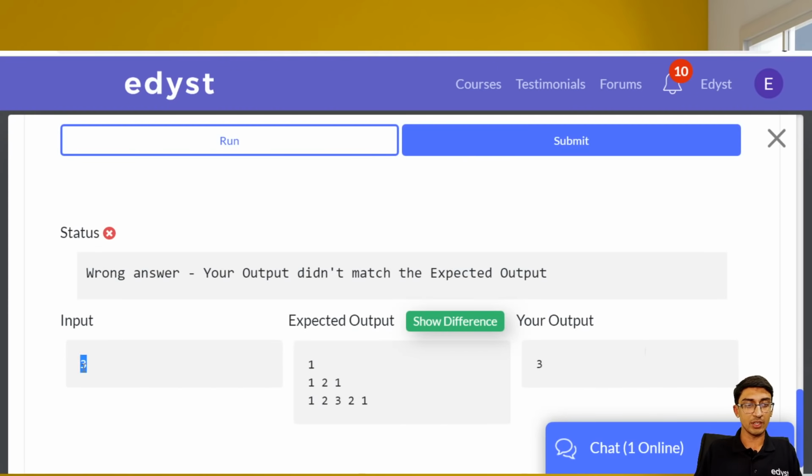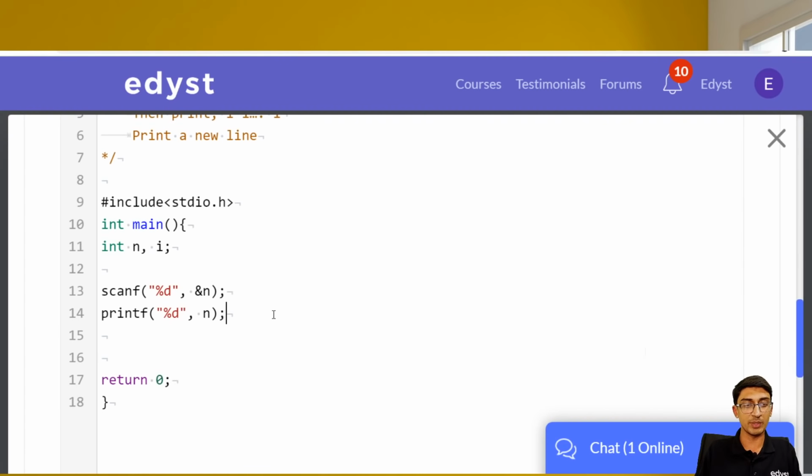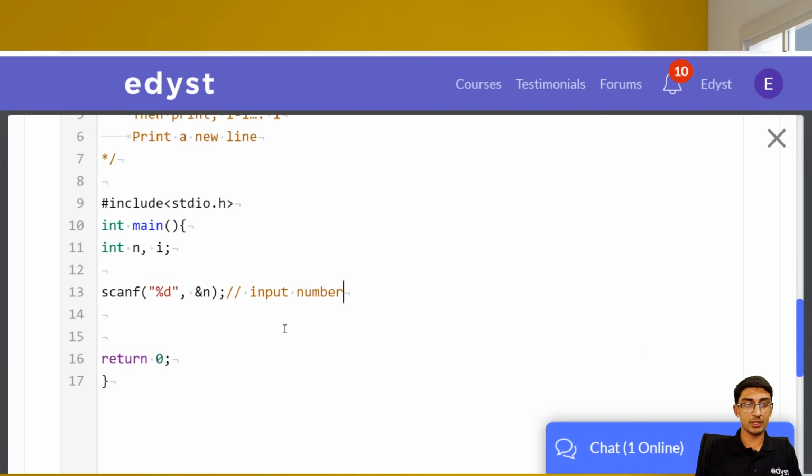Okay, yeah, we got input 3, output is still 3. That's not the correct output, but we got the input number, so n has been accepted. So we took input the number, that's the first thing we did.